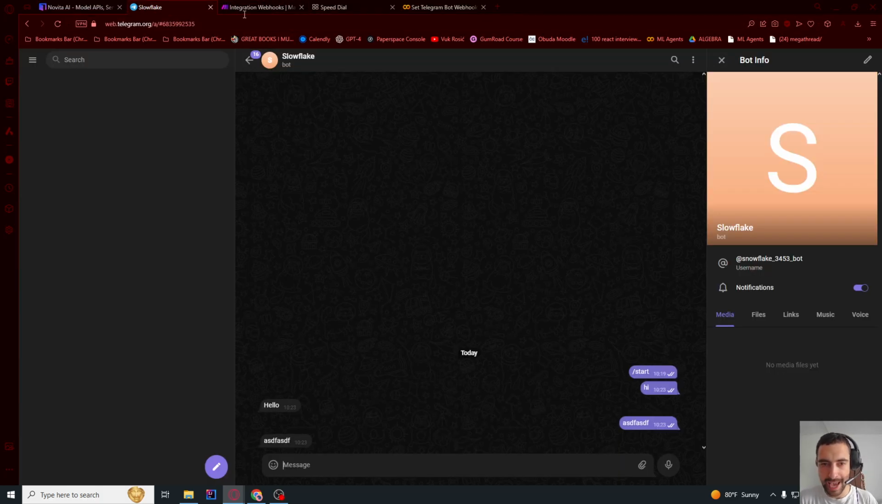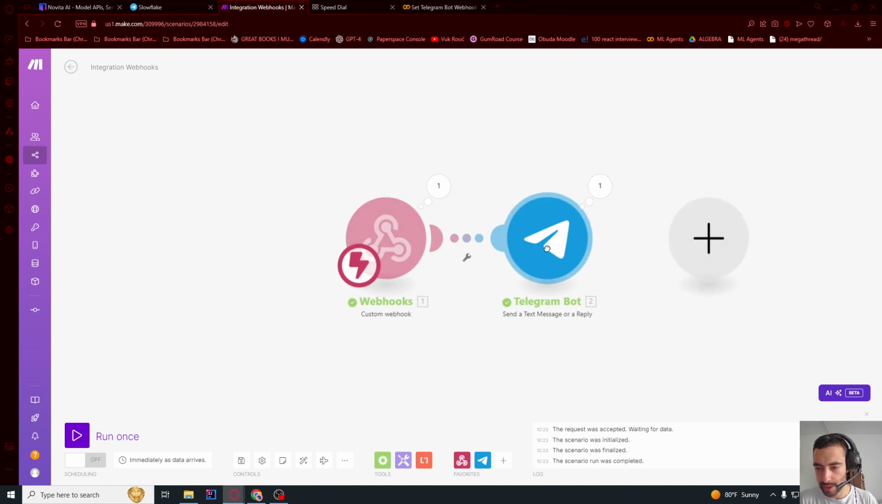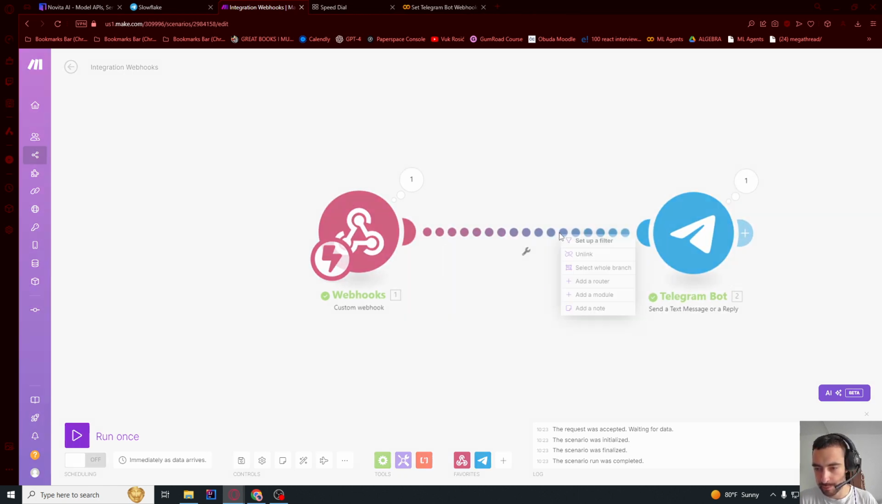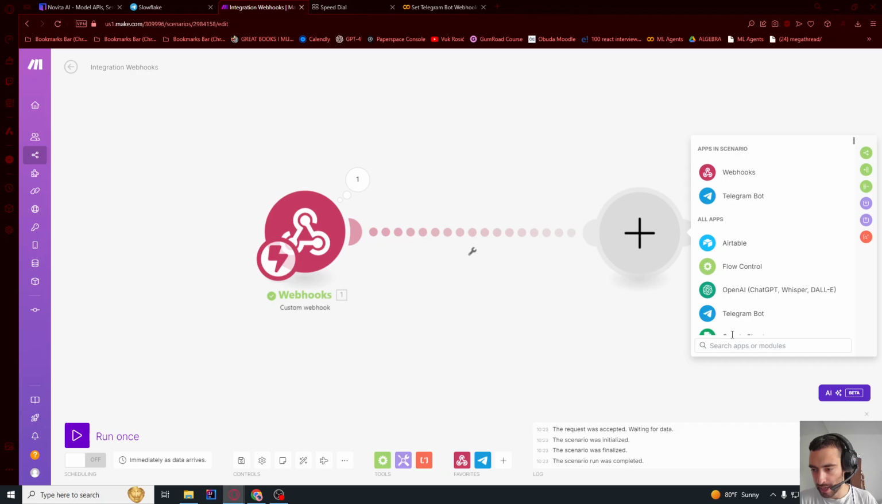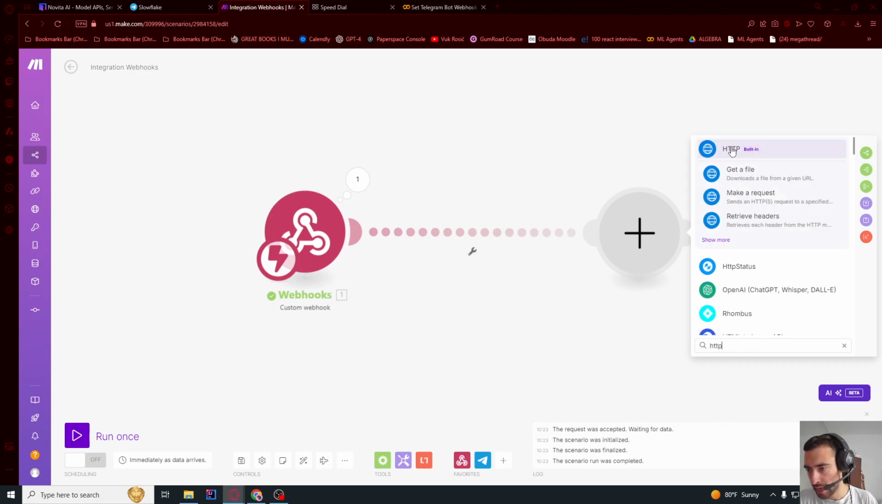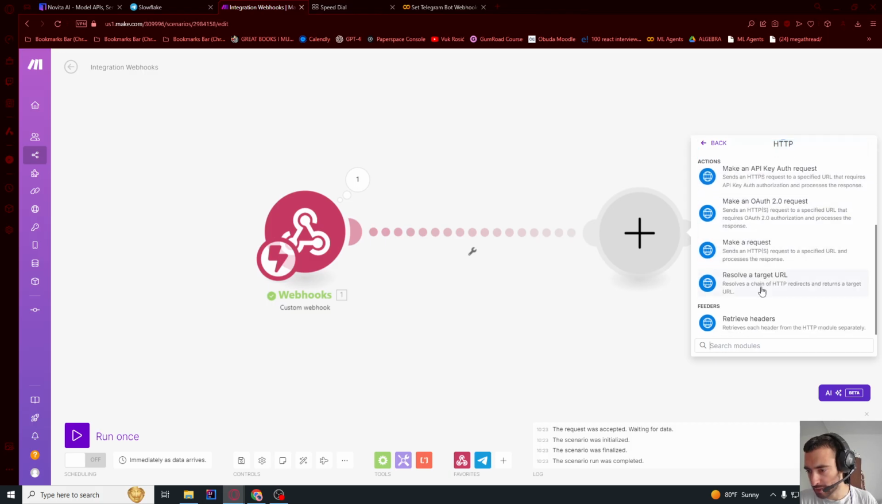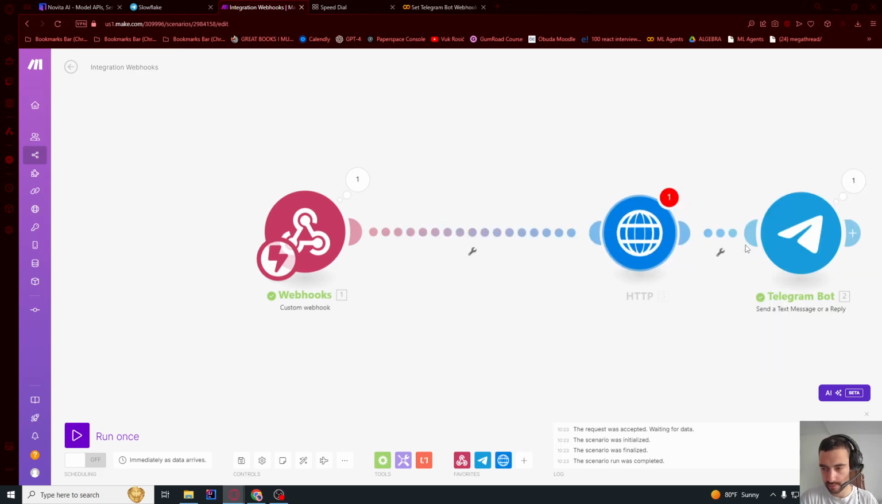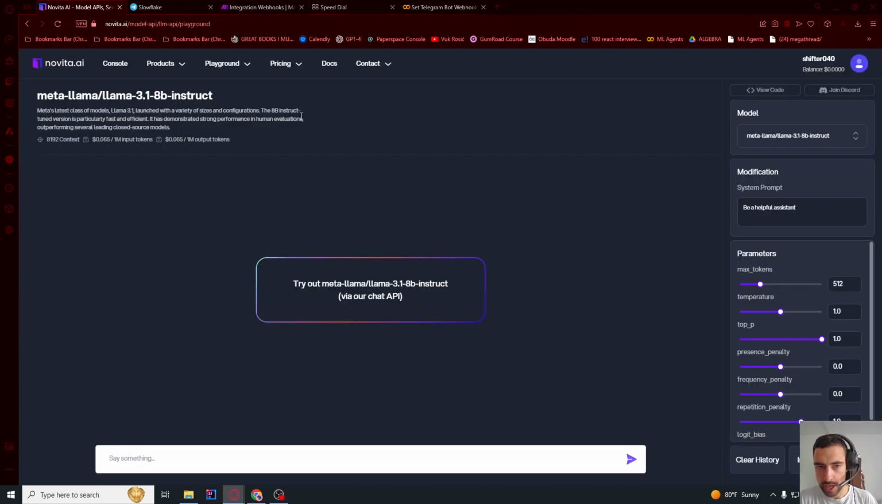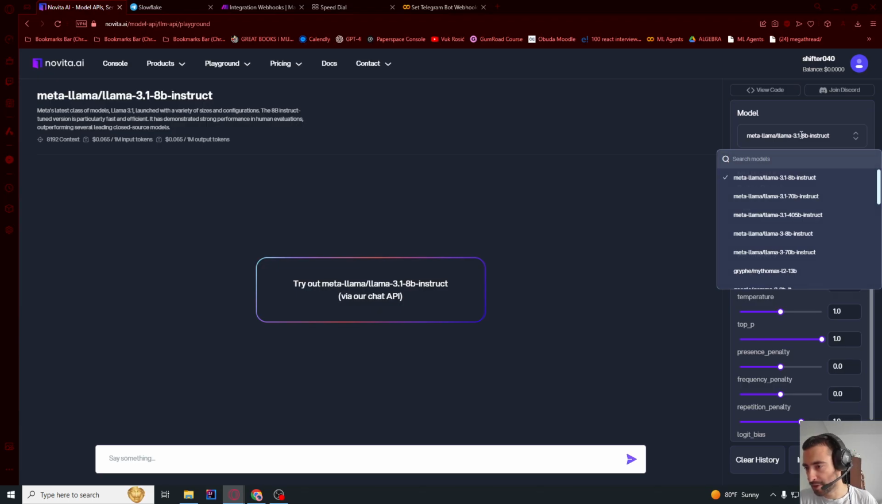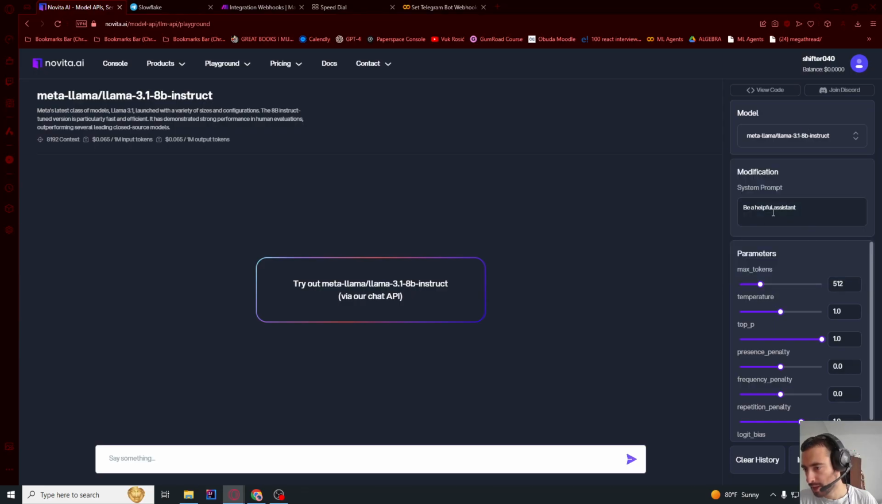Now let's make the AI answer. So let's go here, and in between here we're gonna create a new module, HTTP, and then scroll down and say make a request. So now we will go here to Novita AI and go here to Playground and LLM. I will choose this model. It's Llama 3.1 8B. This is the cheapest, best for testing. And then we have this prompt, be a helpful assistant.